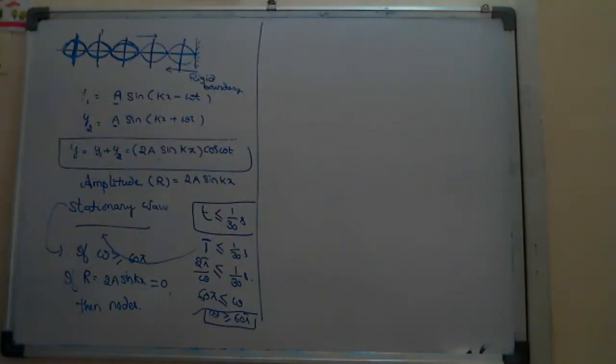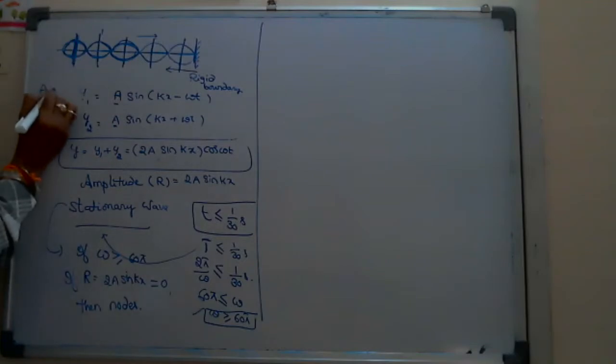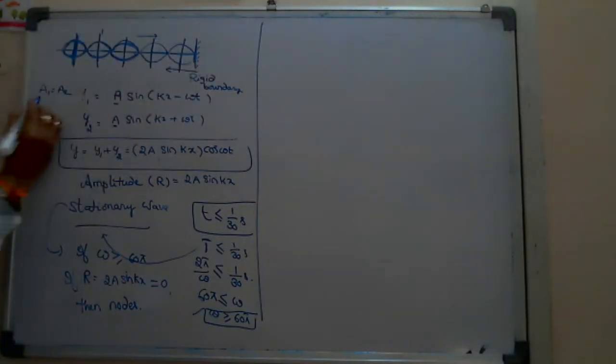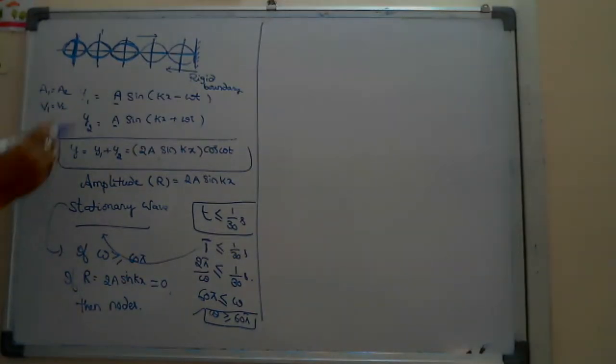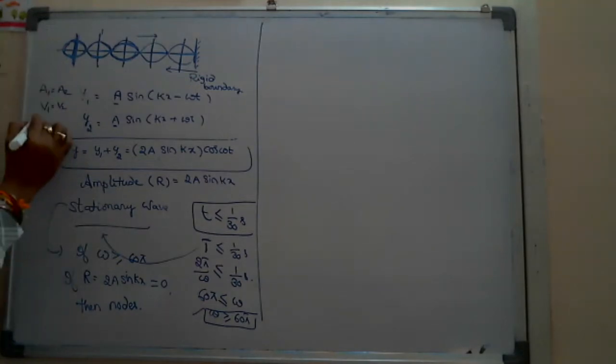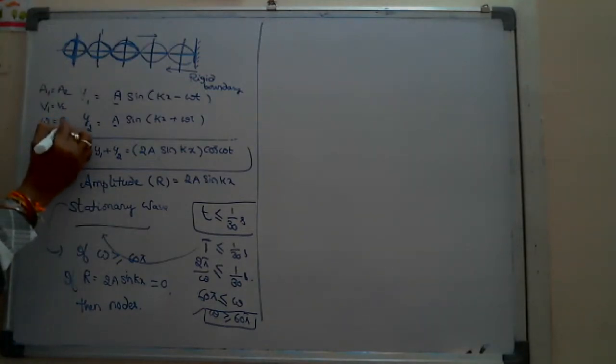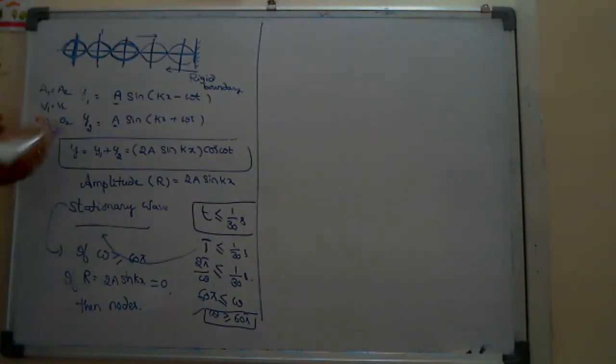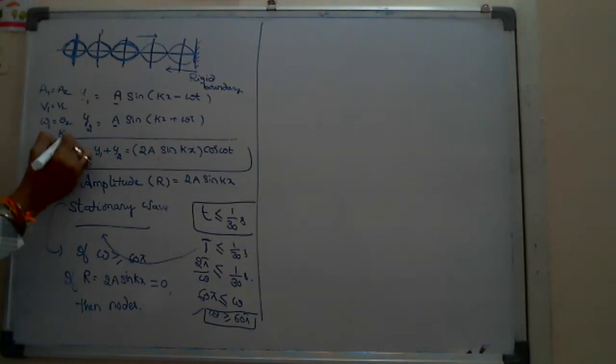These are the conditions: while superposing to form the stationary waves, when it is reflected from the rigid boundary, the amplitudes are equal. The wave is propagating into the same medium, so the velocities are equal. Even though the medium is changed, omega will be the same frequency. Since v and omega are the same, K1 should equal K2.